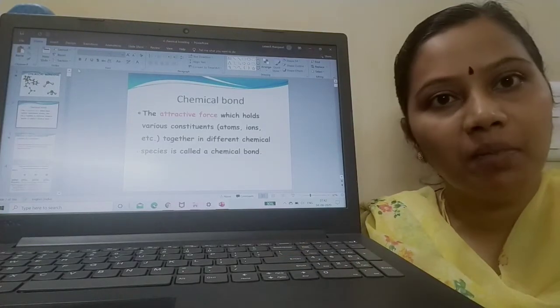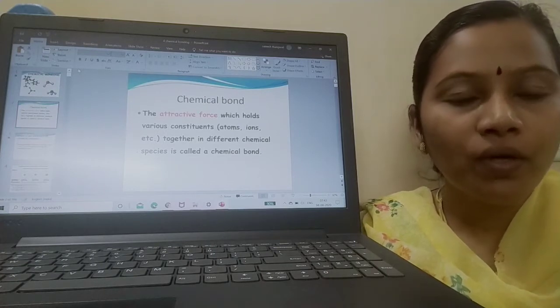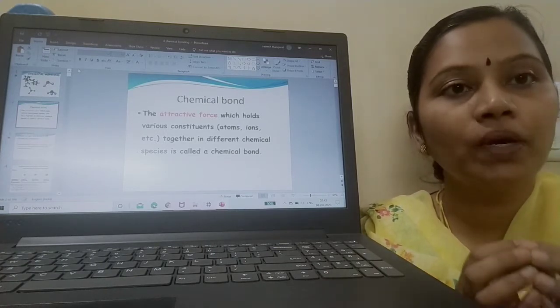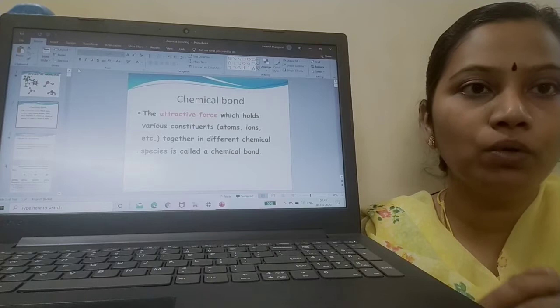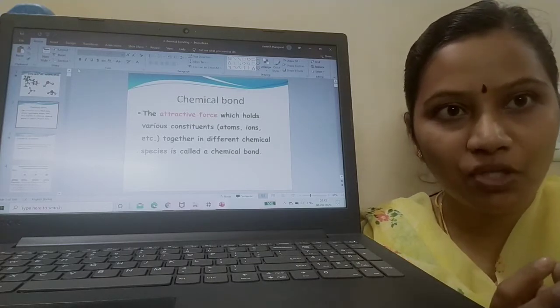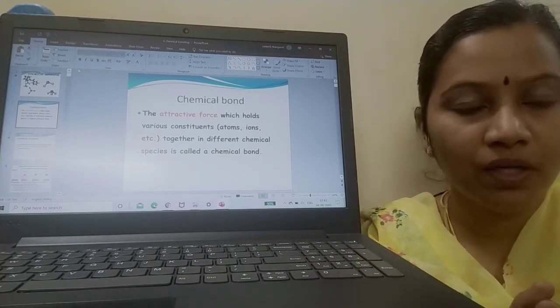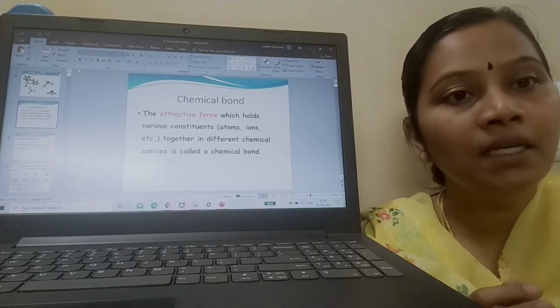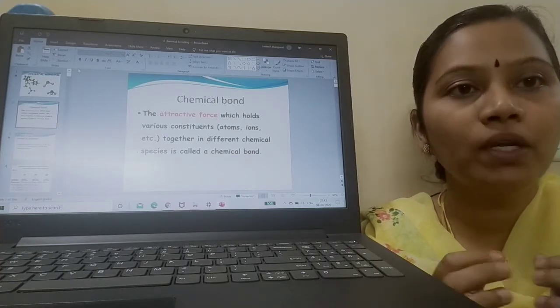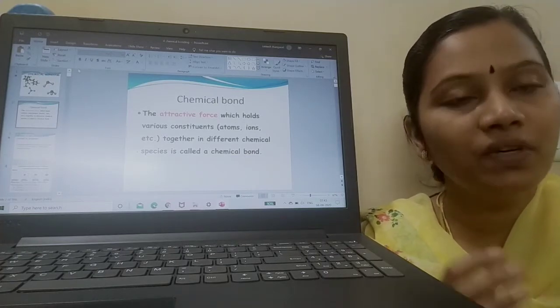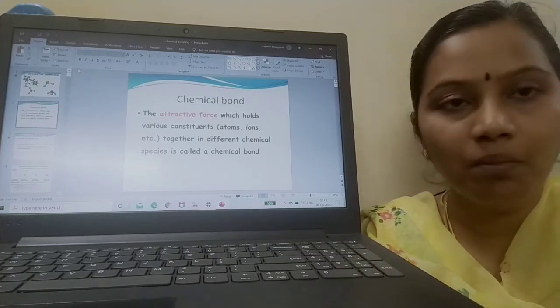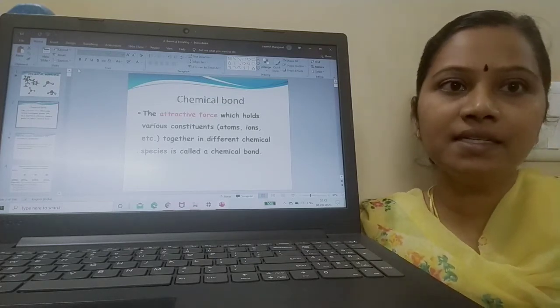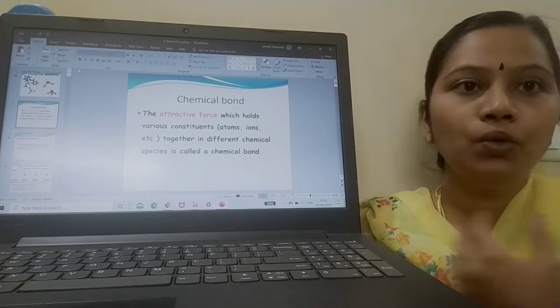See, what is a chemical bond? A chemical bond is an attractive force which is going to hold your atoms, molecules or ions in different chemical species. This is called a chemical bond. So what is a chemical bond, children? It's an attractive force which is going to hold your atoms and ions in different chemical species, and it is called chemical bonding. And different scientists have given their own approaches to chemical bonding.